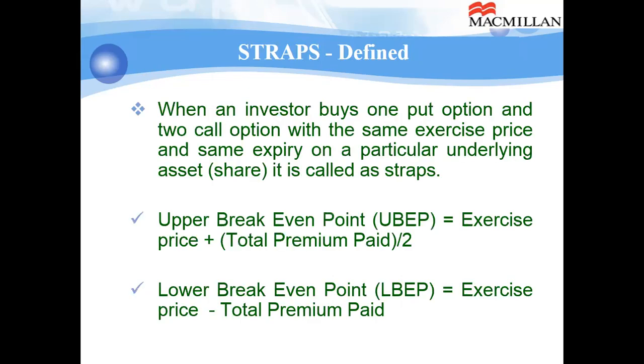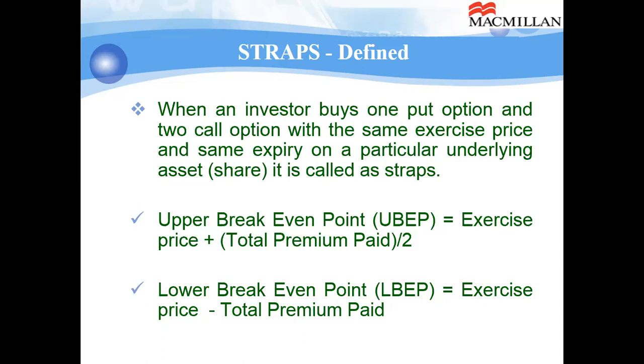Straps. When an investor buys one put option and two call options, why is he doing this? Because he is more optimistic that the market is likely to go up. Let us say there's a 70% chance that the market will go up, but there's a 30% probability that the market might come down also, because nothing is sure in the market. No one can be sure or confident which way the market will move. So he buys one put option, and because there's a lower probability of the market going down and a higher probability of it going up, he buys two call options. In both cases, he will pay the premium.